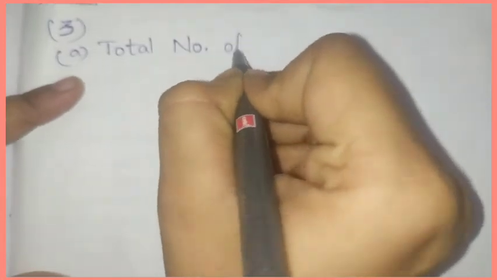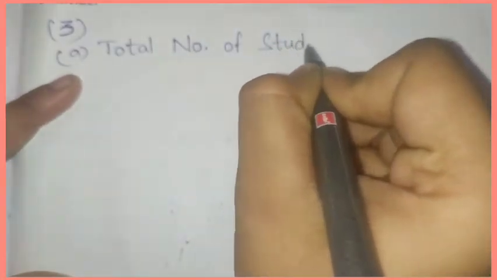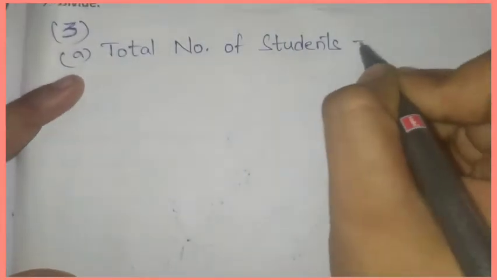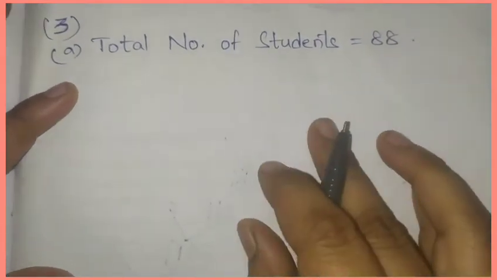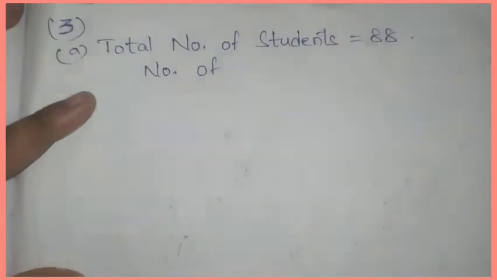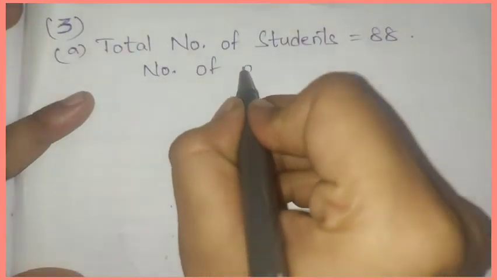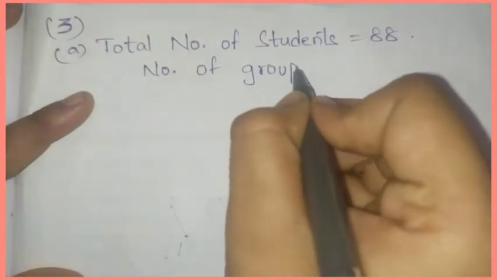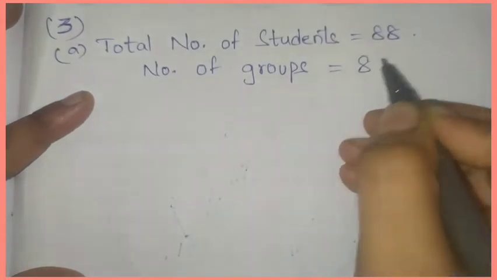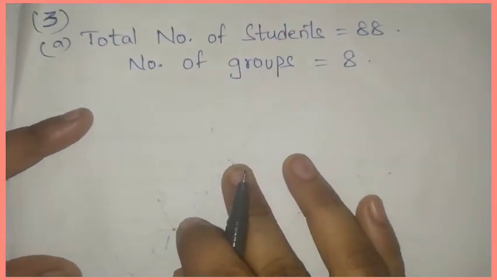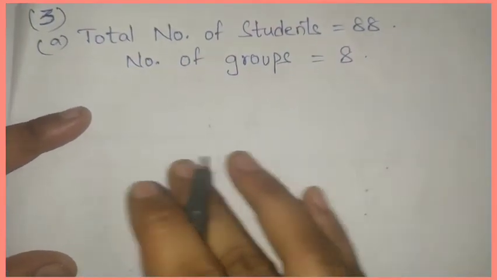First we will write total number of students. There are total 88 students. Okay. Number of groups. How many groups are there? 8 groups.